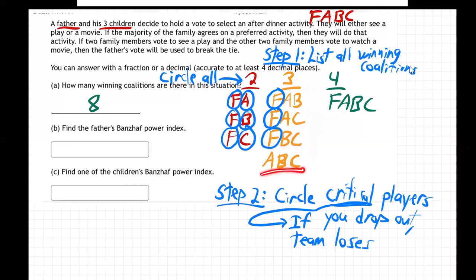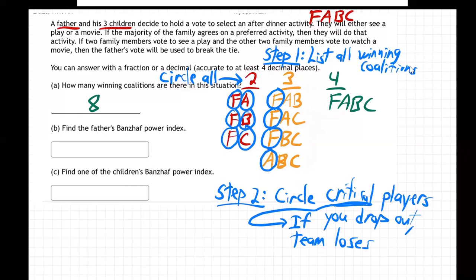All right, let's go to the bottom group. What if A drops out? If A drops out, they've only got BC. They lose, right? Because if you only have 2 and you don't have father, you lose. So A is critical on this team.